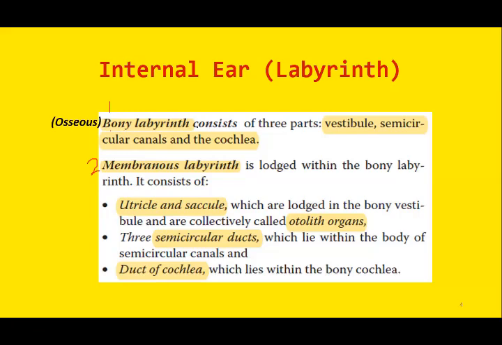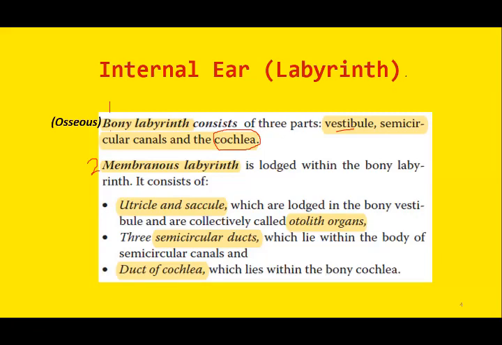The osseous labyrinth further consists of three components. One is the vestibule, the other is the semicircular canals, the three semicircular canals, and then the cochlea. The cochlea is responsible for the sense of hearing, so we will not focus on the details of the cochlea. We will focus on the vestibular and the semicircular portion.